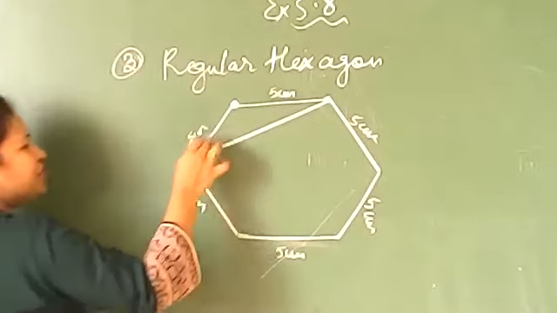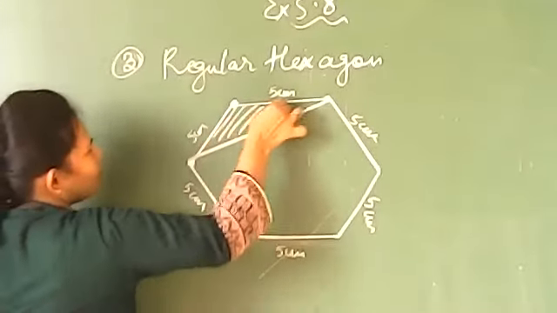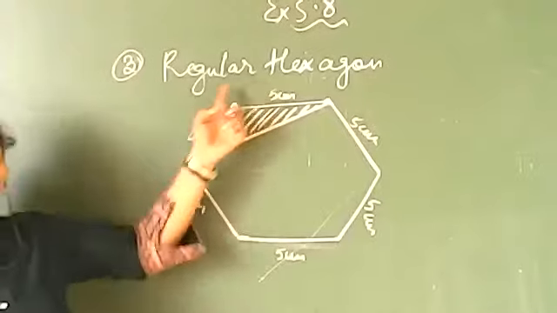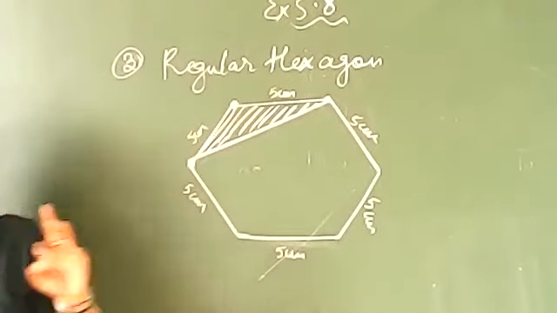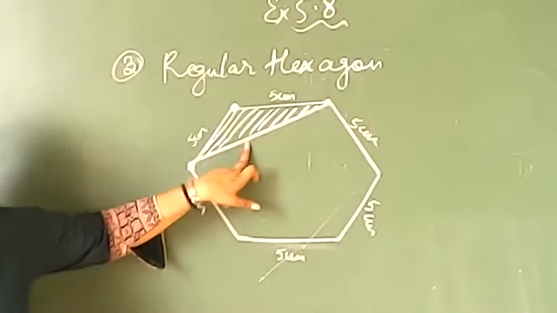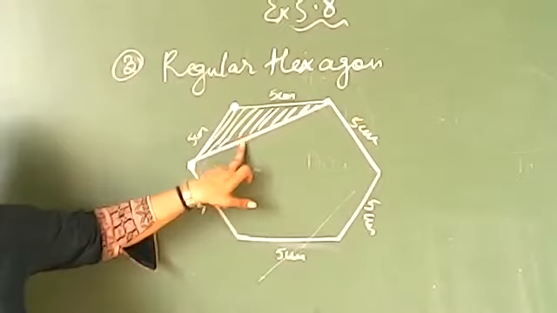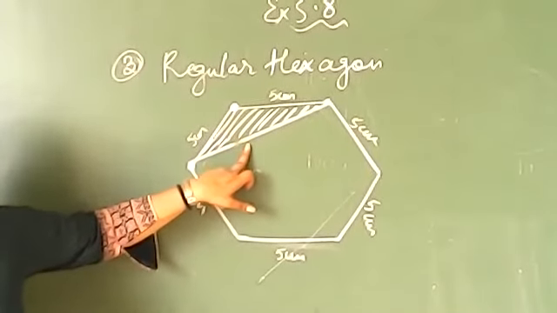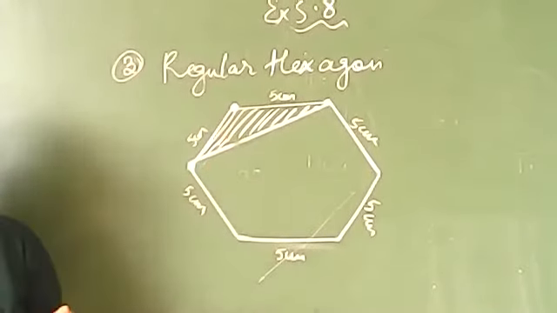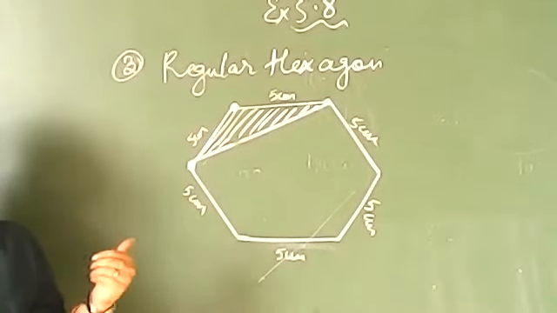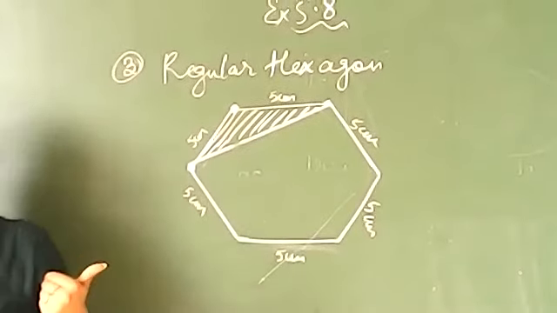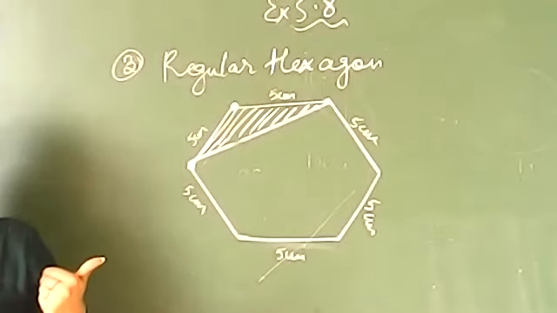Now I am going to shade this also. Now students, do one thing. These 2 are of 5. आपने भी draw किया है. Now please measure right now in front of me only. What is the measurement of this side? Which one am I drawing right now? If it is also 5, it means it is an equilateral triangle. If it is different from 5, that means it is which one? Which triangle?